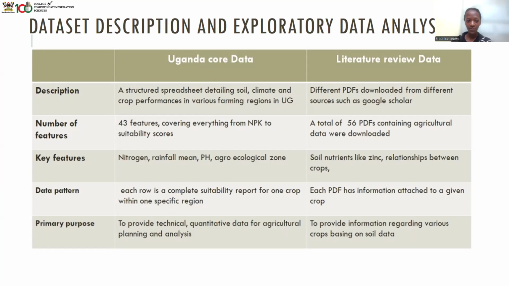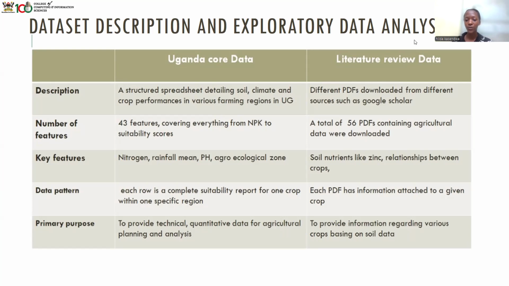And the other data set we had was the literature review data, and this was gotten from different PDFs downloaded from different sources such as FAO and ResearchGate. We had data.gov, and we downloaded PDFs from there.